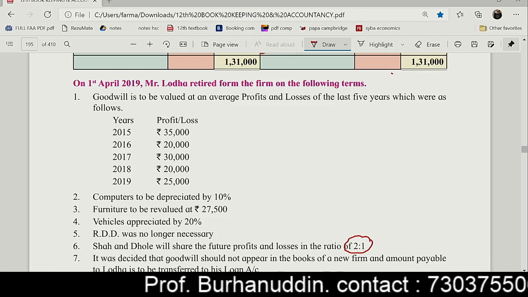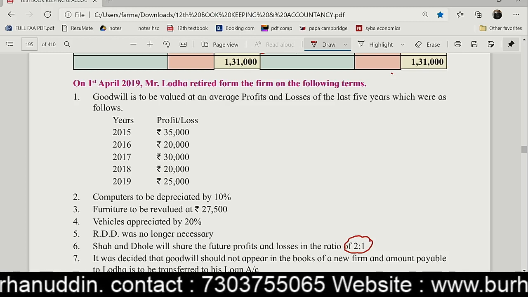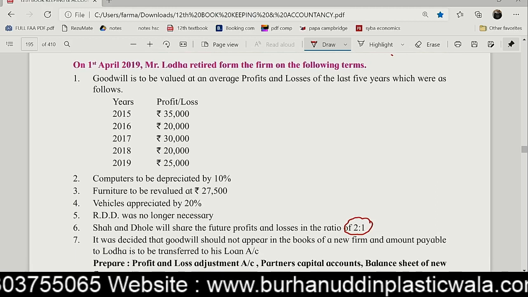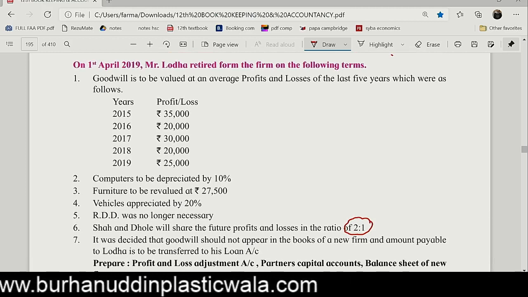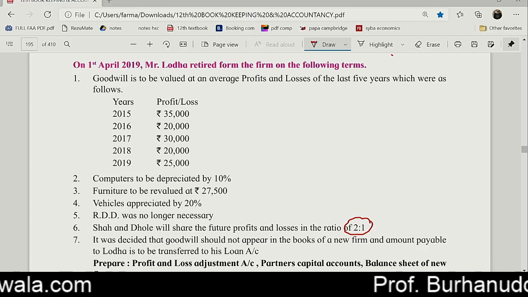Correct? And then I'll get the gain ratio and all that. I'll do that with you. It was decided that goodwill should not appear in the books of the new firm, and the amount payable to the loaner is to be transferred to his loan account. So we are not going to pay any amount in cash. So guys, I'm not going to make the cash account.